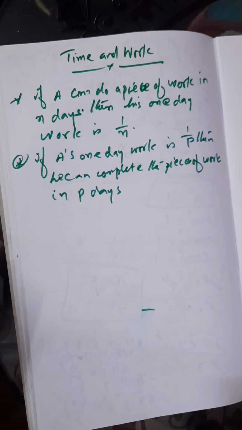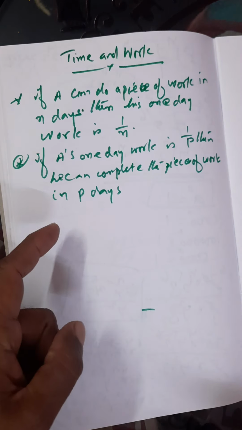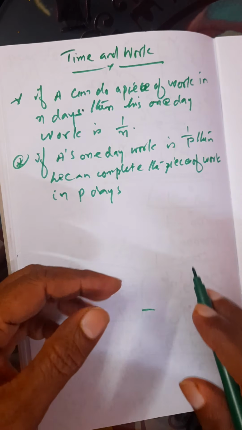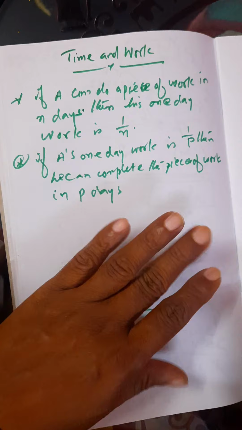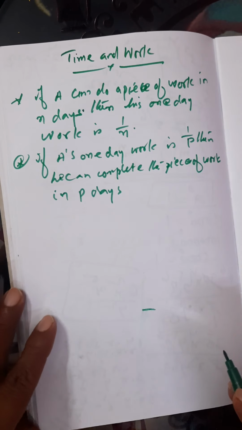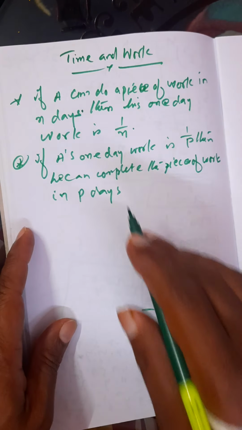If you remember these 2 points, we can solve number of problems related to time and work using this logic.